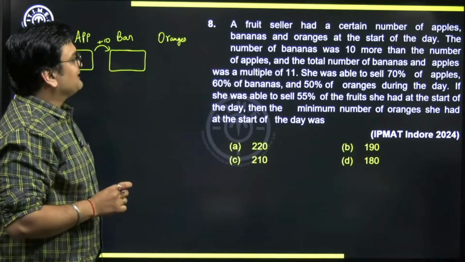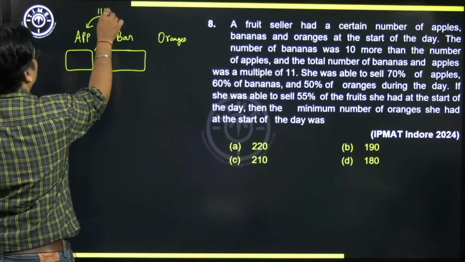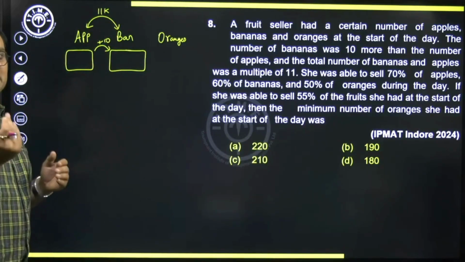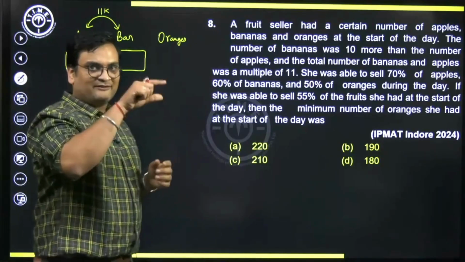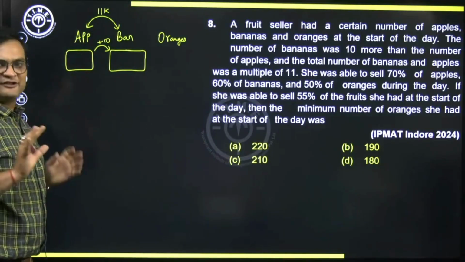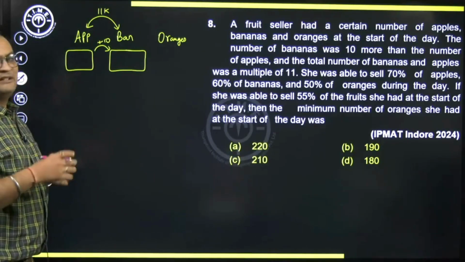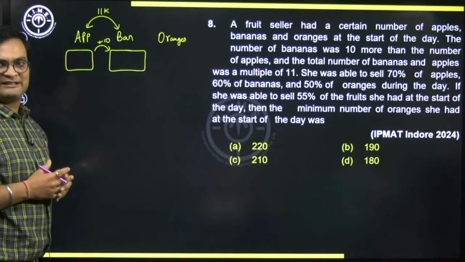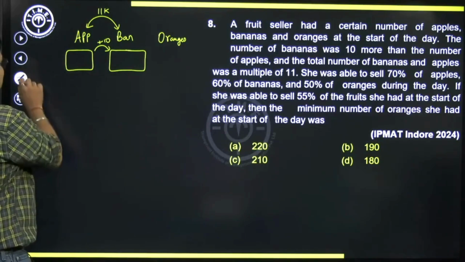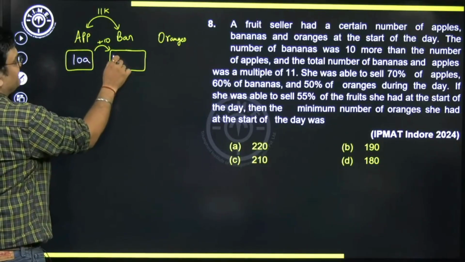And the total number of bananas and apples was a multiple of 11. So this sum here is going to be a multiple of 11. She was able to sell 70% of the apples. Now, by the way, 70% means 7 by 10. So that means the number of apples should be a multiple of 10 for sure. Because if it's not a multiple of 10, that 70% will not be an integer value. And generally in such questions, we deal with an integer number of apples, right? Not half an apple or a quarter apple, only integer numbers. So hence, I would suggest we take the number of apples as some 10a. So if this is 10a, this is going to be 10a plus 10.